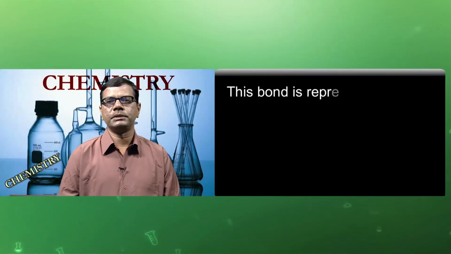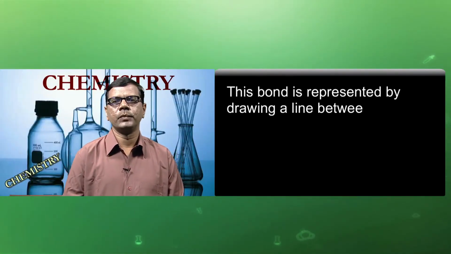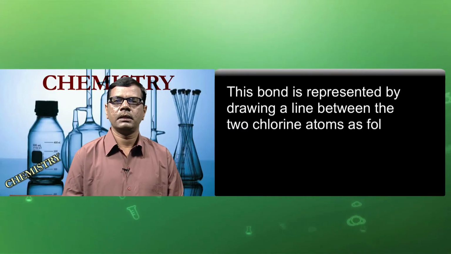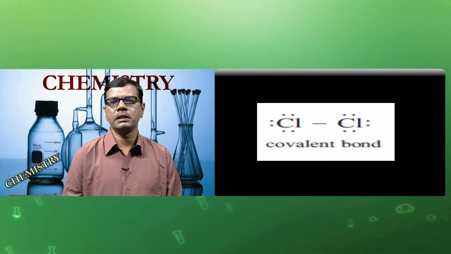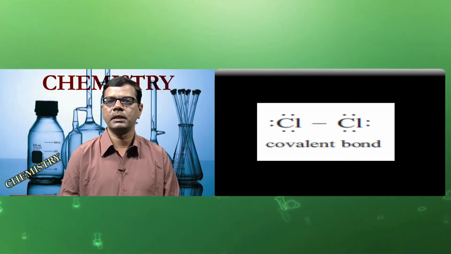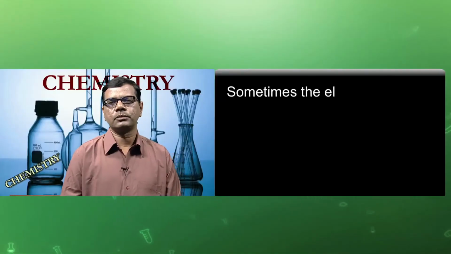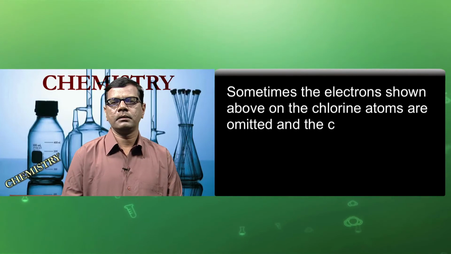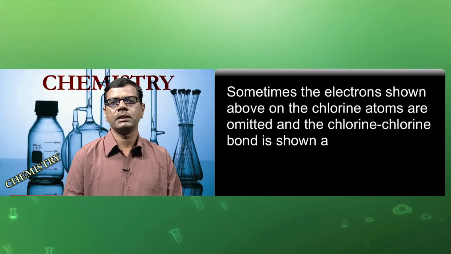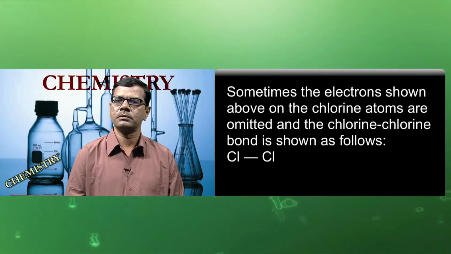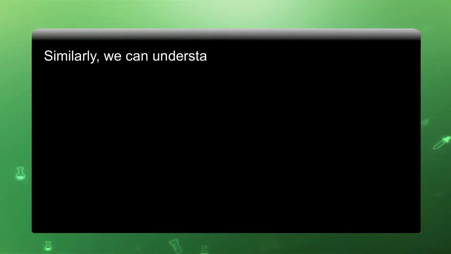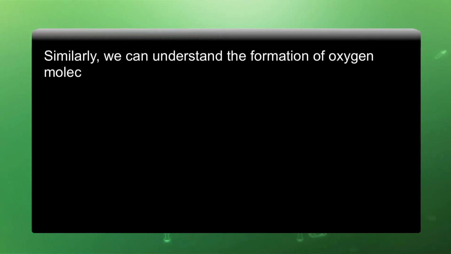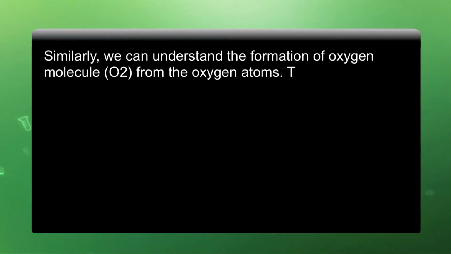This bond is represented by drawing a line between the 2 chlorine atoms as shown below, that is Cl single bond Cl molecule. The single line indicates the single covalent bond between the 2 chlorine atoms. Sometimes the electrons shown above on the chlorine atoms are omitted and the chlorine-chlorine bond is shown as Cl single bond Cl. Similarly, we can understand the formation of oxygen molecule, that is O2, from the oxygen atom.